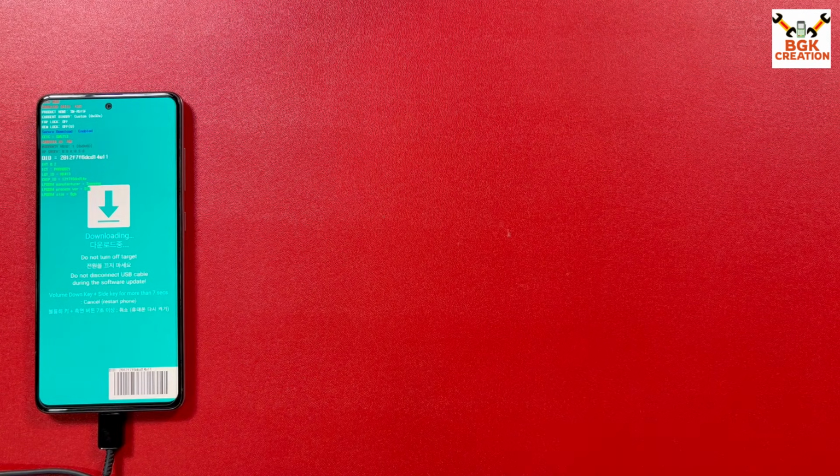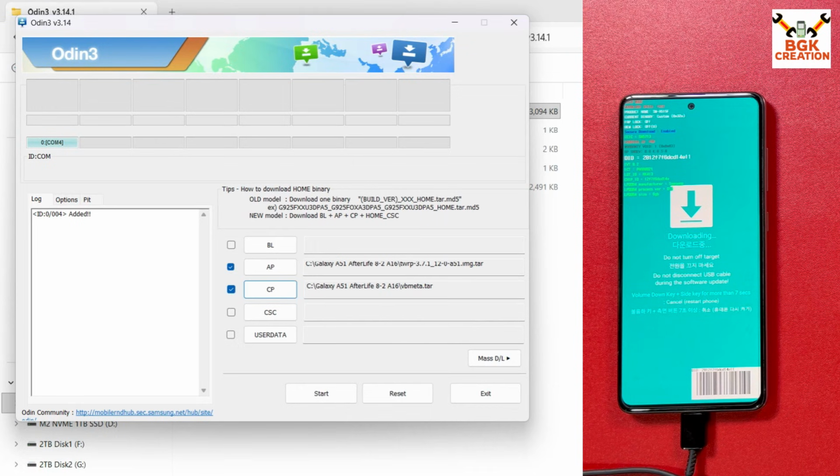Coming back to the computer screen, Odin already detected my mobile phone because I already installed the Samsung Android USB driver on my Windows. I have also provided the link to the Samsung Android USB driver in my video description. In case you haven't installed it on your Windows, download the driver and install it.